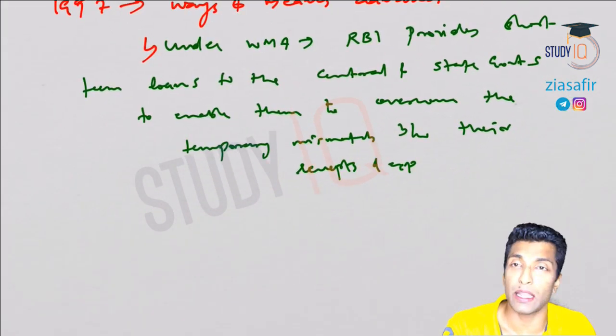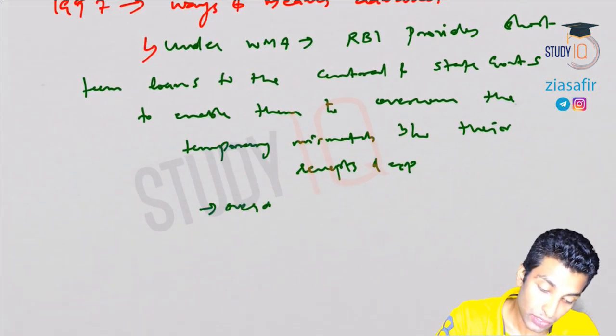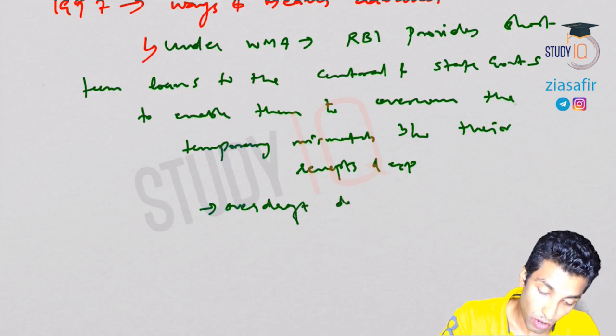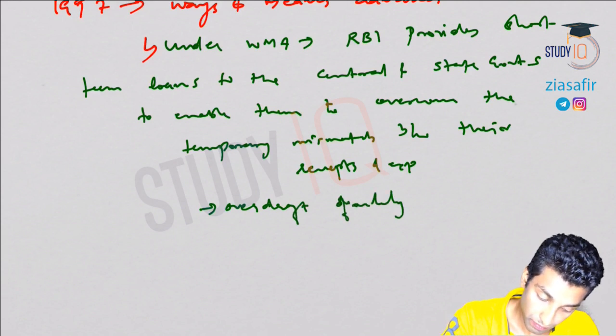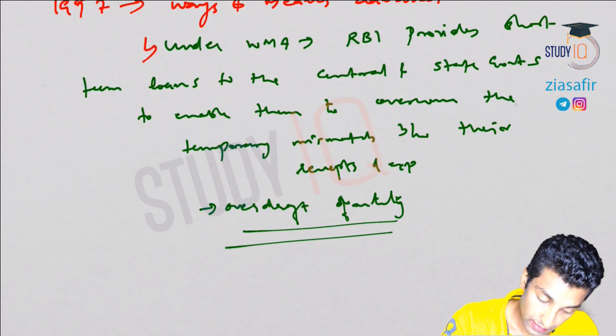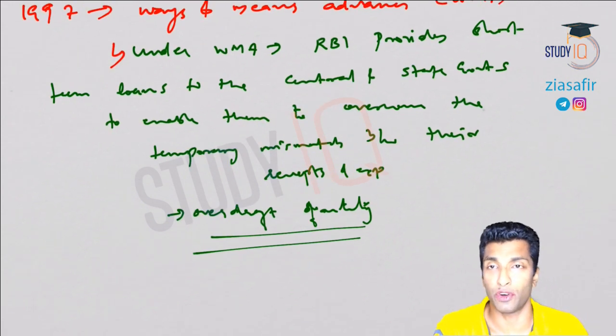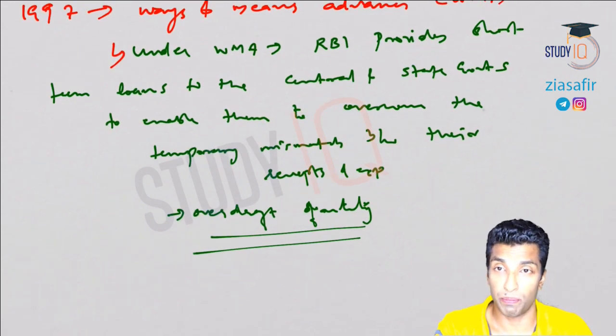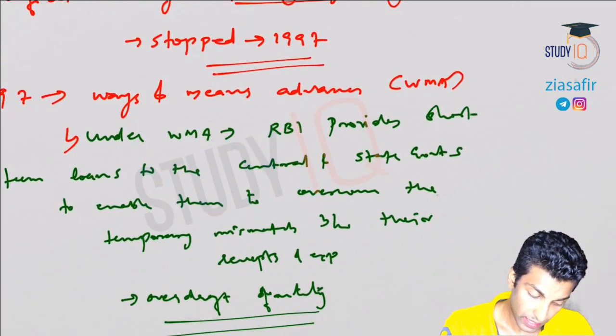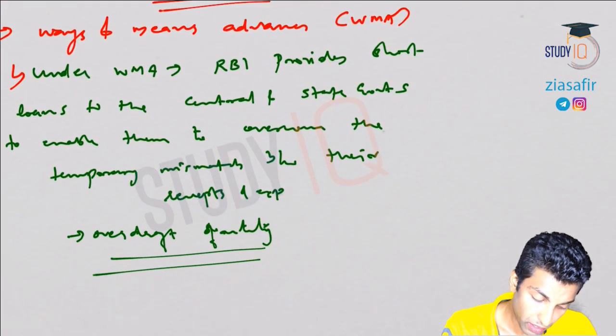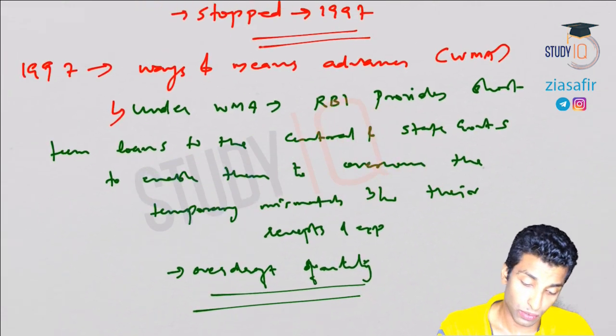So it is actually a type of overdraft facility. See, it is a very important fiscal reform because it won't lead to printing of currency. Earlier it was leading to printing of currency. Now no printing of money, so no deficit.